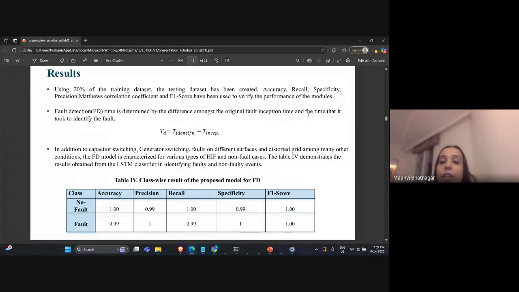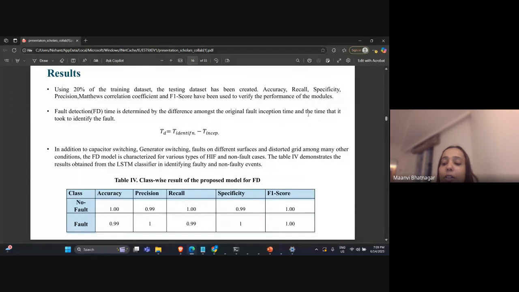With the help of our model, we have obtained the accuracy, recall, specificity, precision, Matthews correlation coefficient, and F1 score to determine how the model is performing. And all these parameters are evaluated with the help of a confusion matrix.